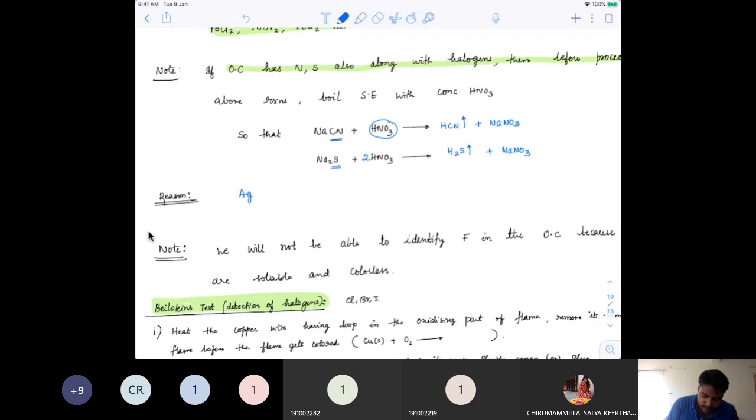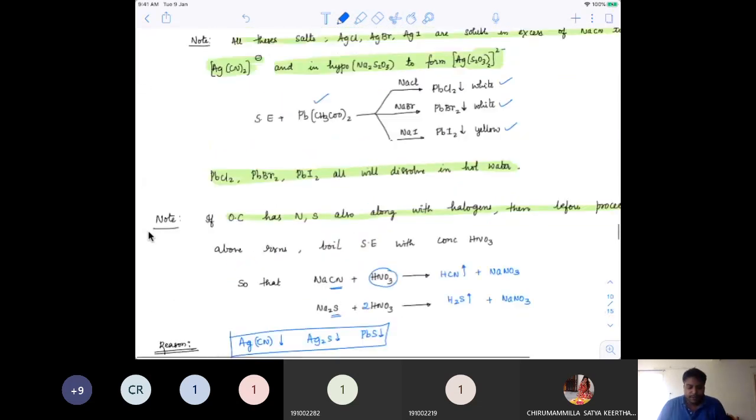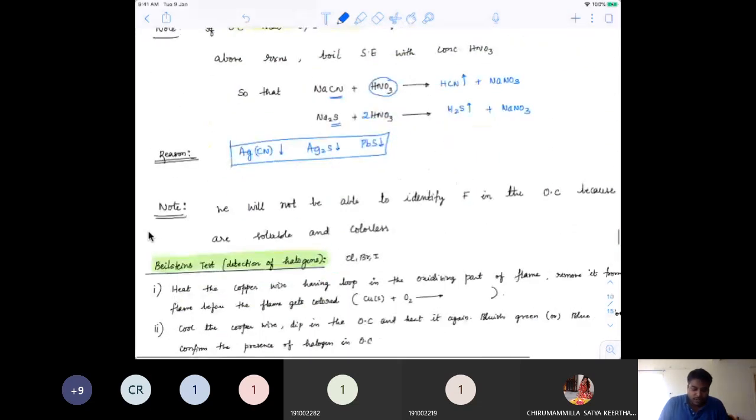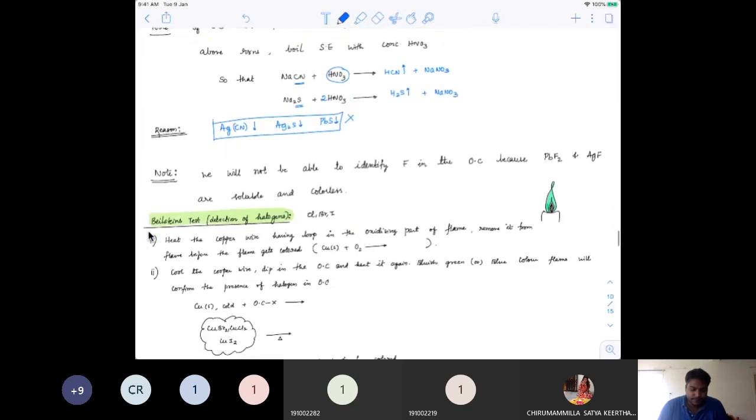S2 minus, AgCN is also a precipitate. Ag2S is also a precipitate. PbS is also a precipitate. So these precipitates will also form along with what we are trying to detect above, so you will not get the right color that you needed. To avoid these precipitations, you have to remove the cyanides and sulfides. Another important note: F cannot be detected in the organic compound because both PbF2 and AgF are soluble and colorless.